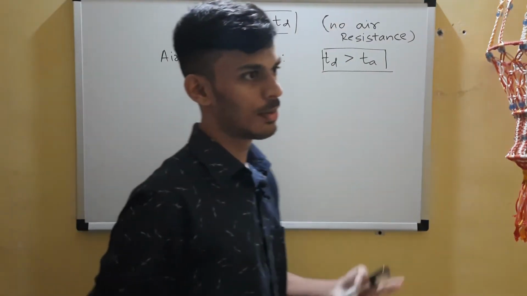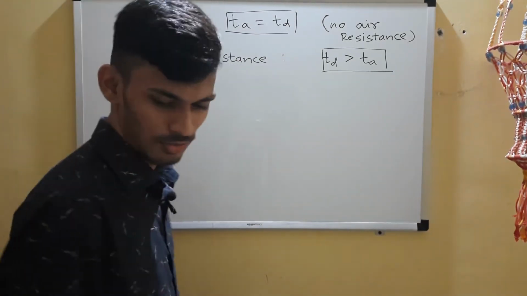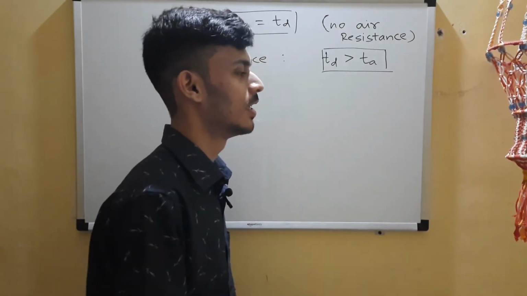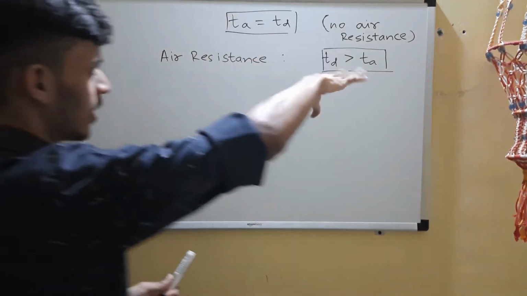It's more observable in things like a balloon and this paper or feather, but for this paper weight we almost cannot see it, right? We almost see that the time of descent is equal to the time of ascent, but let's get a proof for this.